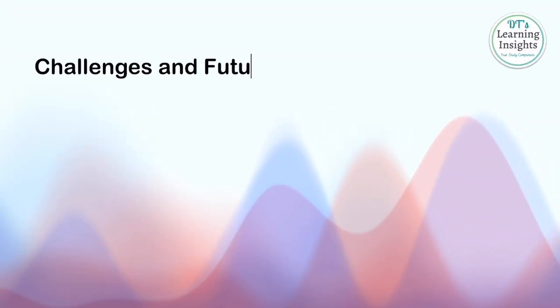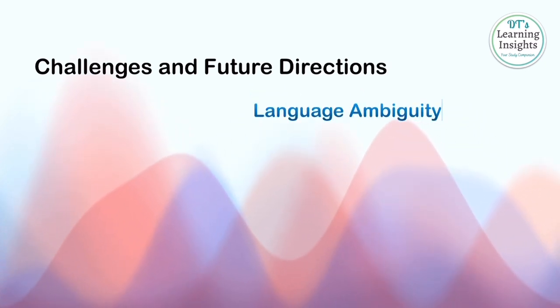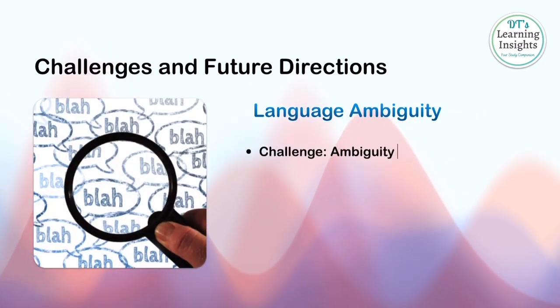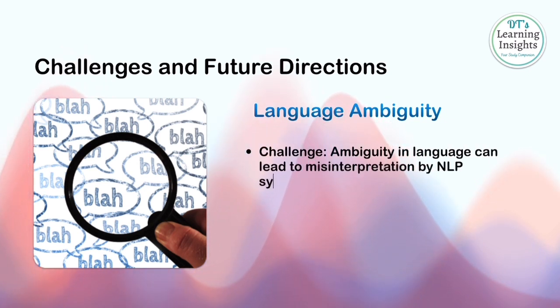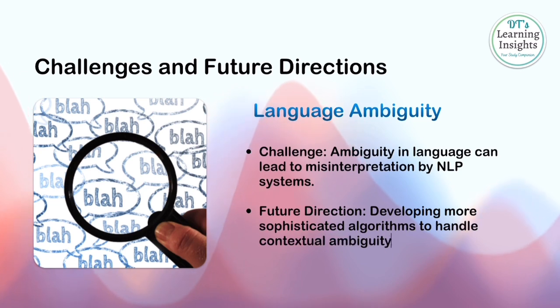But as they say, every tech journey has its challenges. Language ambiguity. Sometimes words have multiple meanings. NLP systems can get confused. The future? Smarter algorithms that understand the context better.